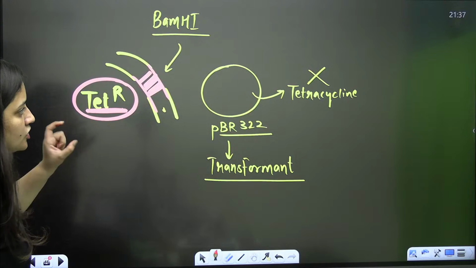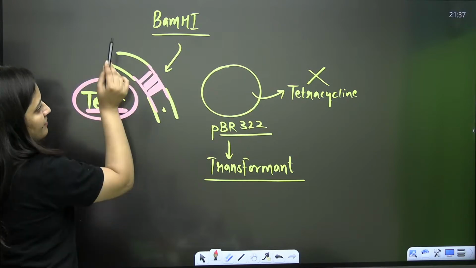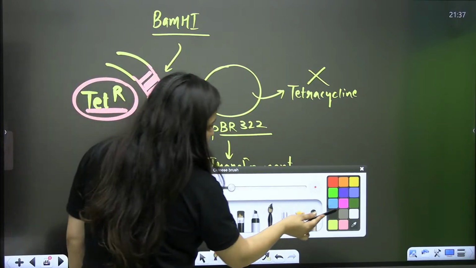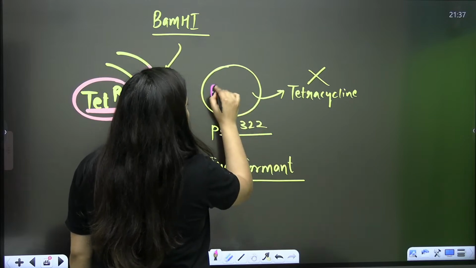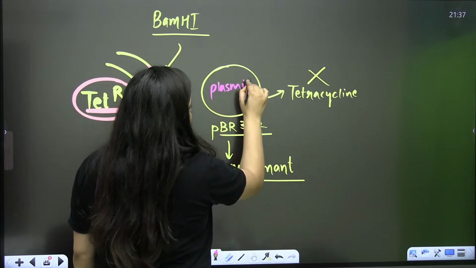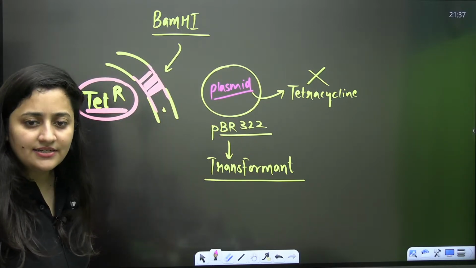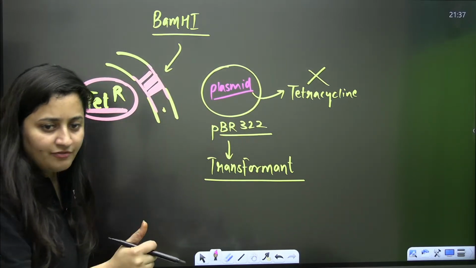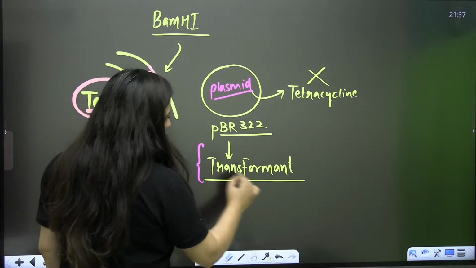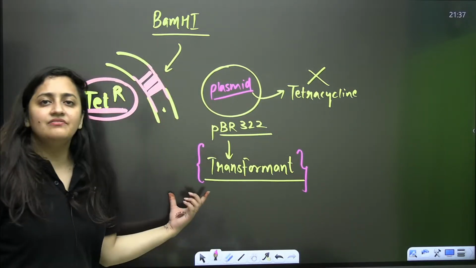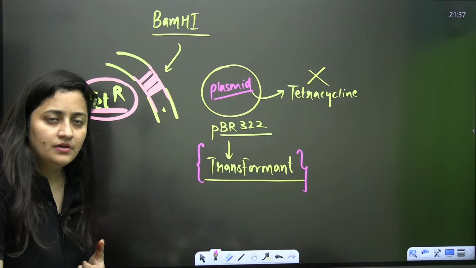So if I have used this enzyme and inserted my gene of interest here, obviously my plasmid no longer has resistance against tetracycline. So if I have to check whether it is a transformant or non-transformant, I can use this.